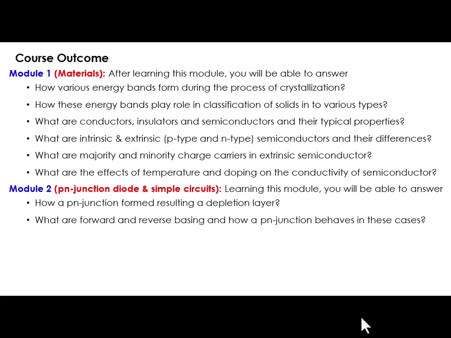After that, what are forward and reverse biasing of a p-n junction? How you can bias a p-n junction in a forward way or in a reverse way, you will be able to answer. And what is the effect of forward and reverse biasing on a p-n junction diode? That means you will be able to answer the diode characteristics. When biasing a p-n junction in a forward way, what are the effects? When biasing it in a reverse way, what are the effects? Those things you will be able to answer after learning this module number 2. And what are the characteristics of a p-n junction diode in forward bias and reverse bias? You will be able to answer.